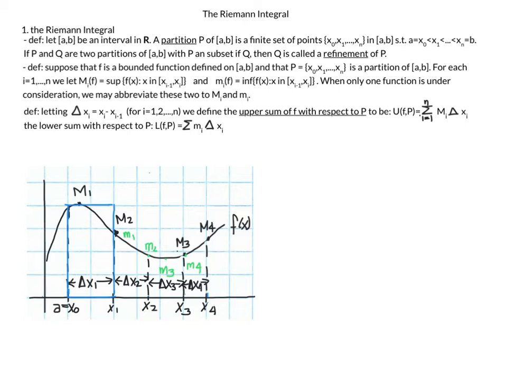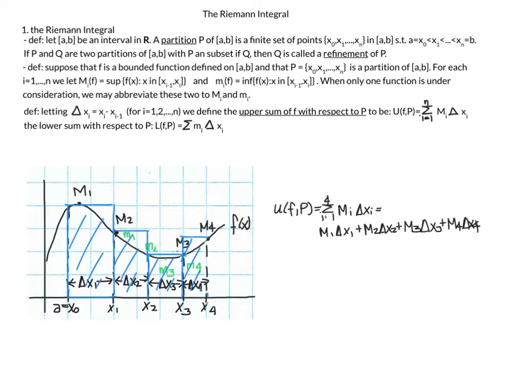There are many different ways to partition this, and you can see if we partition this differently, we would get different m1s and m2s. So U(f,P), this is with respect to a partition, is equal to the sum of each of the Mi times the length of the interval. We have the corresponding definition of the lower sum with respect to P, which is equal to the sum of mi, lowercase mi, times the length of the interval.